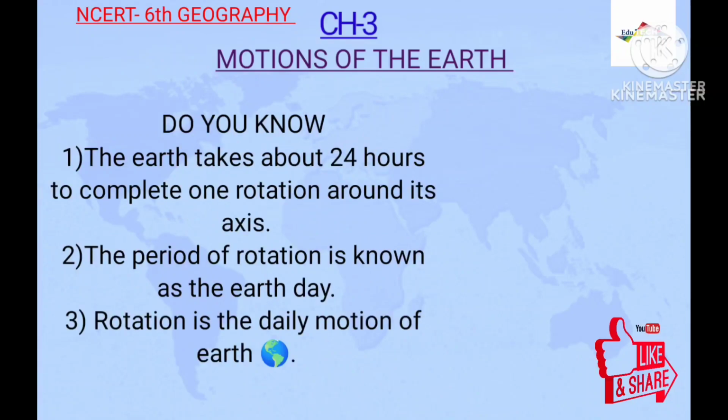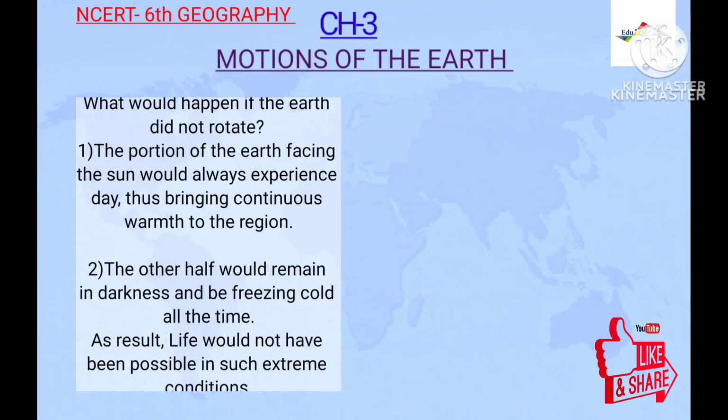Do you know? The Earth takes around 24 hours to complete one rotation around its axis. The period of rotation is known as the Earth day. The rotation is the daily motion of the Earth.